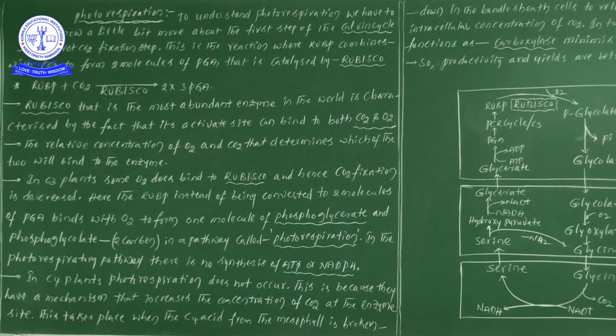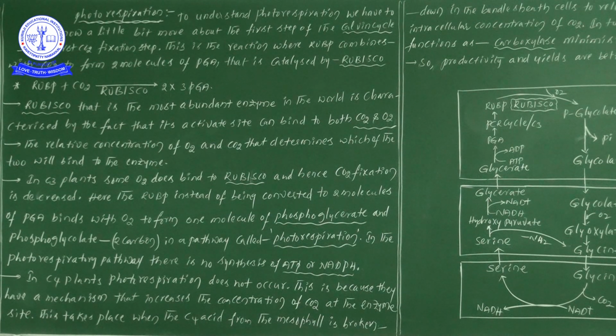It can act as carboxylase as well as oxygenase. When carbon dioxide levels in the atmosphere are more, Rubisco switches on as a carboxylase enzyme. When oxygen concentration is more, it acts as an oxygenase enzyme. I hope you understood this.